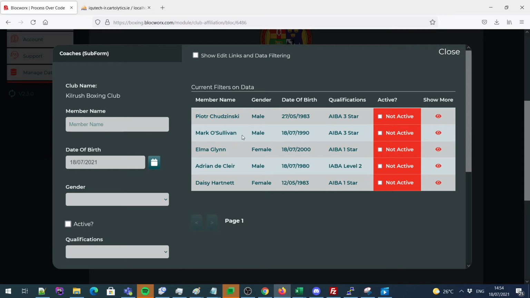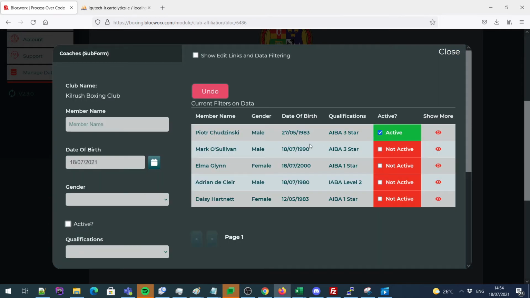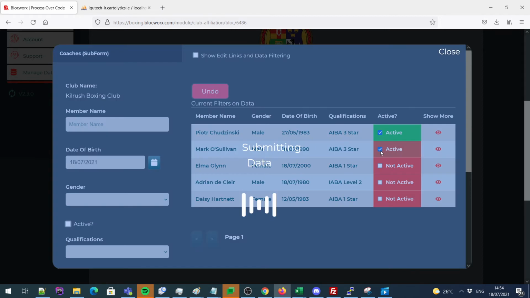So the next thing you do is you look at the current list of coaches in your club, and if they are active, simply click the button beside not active and you'll see it'll go green for active. To reverse this, and if you do see a list of members that aren't active, just click again and make them inactive. In this case, I'll make them all active.